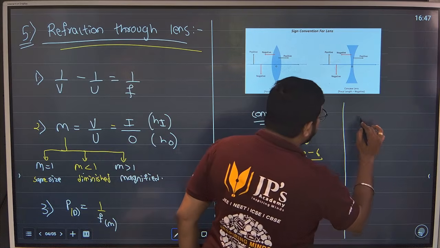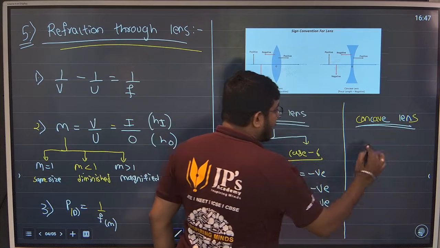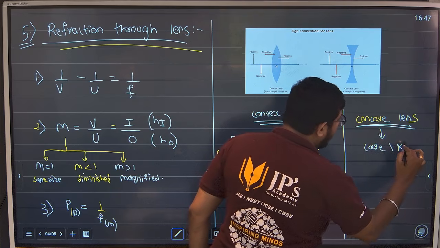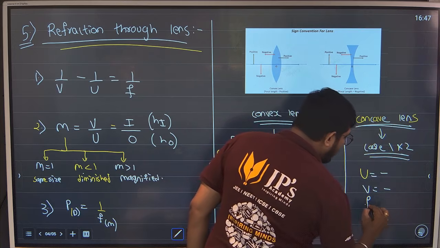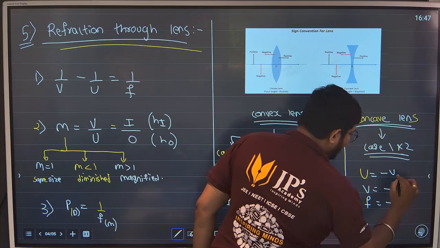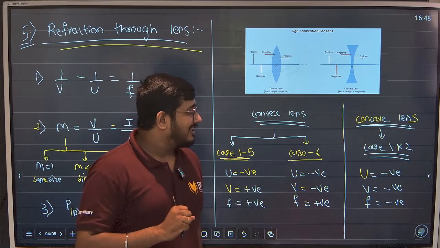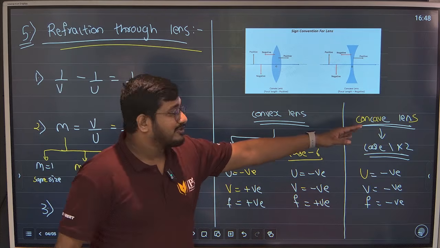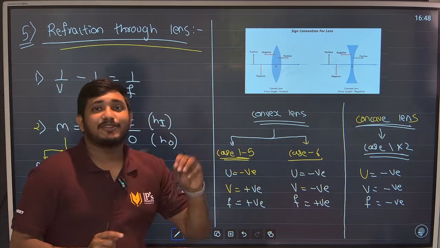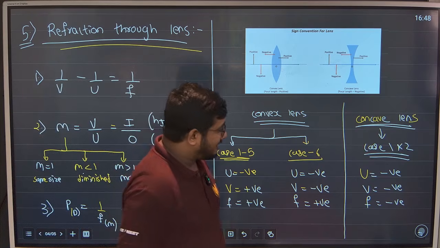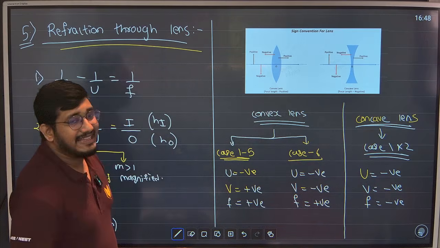One more, guys, concave lens. What is a concave lens? Simple, we have two cases, case 1 and 2, only two cases. Simple, all negative: U negative, V negative, F negative, negative family. We have to stay positive, guys, okay? In exams and in life you have to be positive, so don't be a concave lens. Okay, never mind. So U negative, V negative, F negative, put this in the formulas and then you will get the answer.